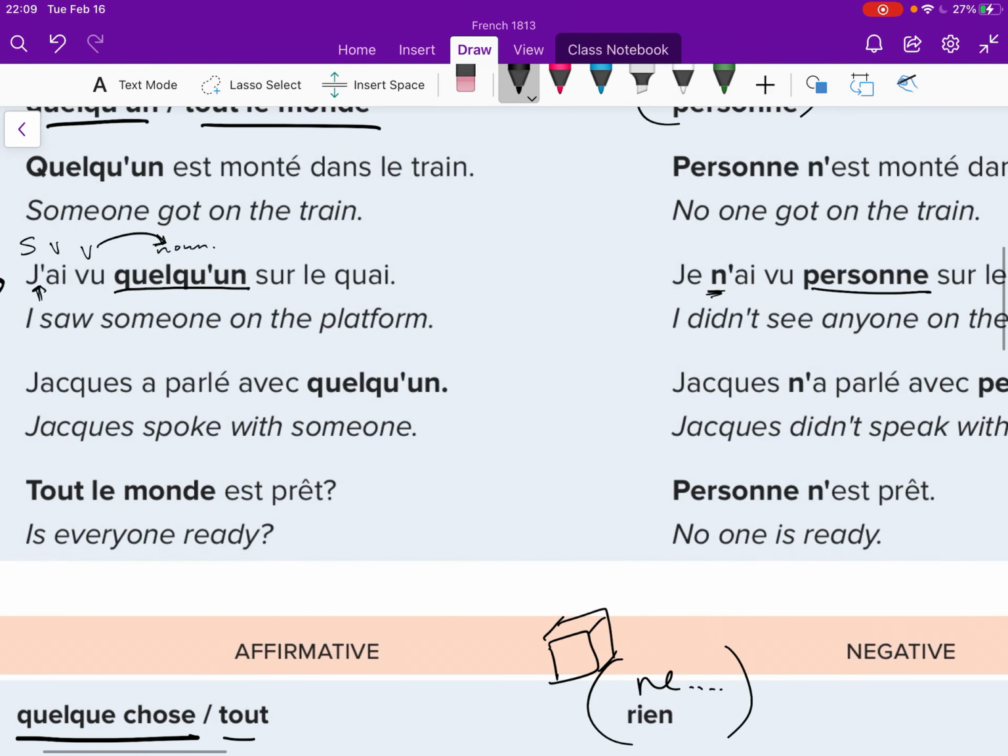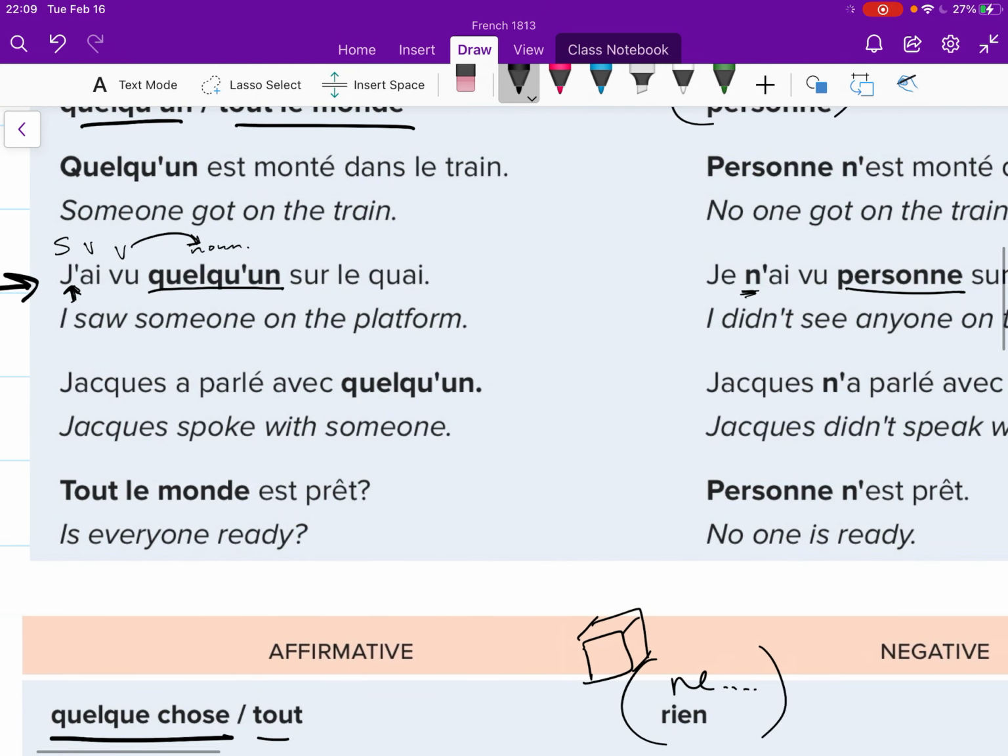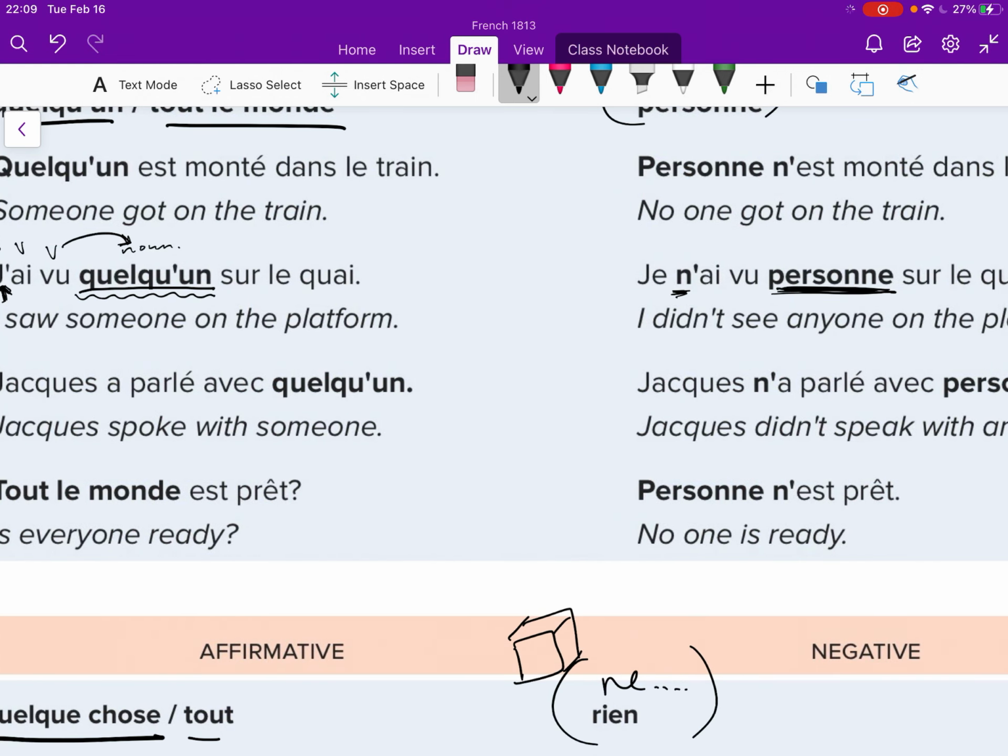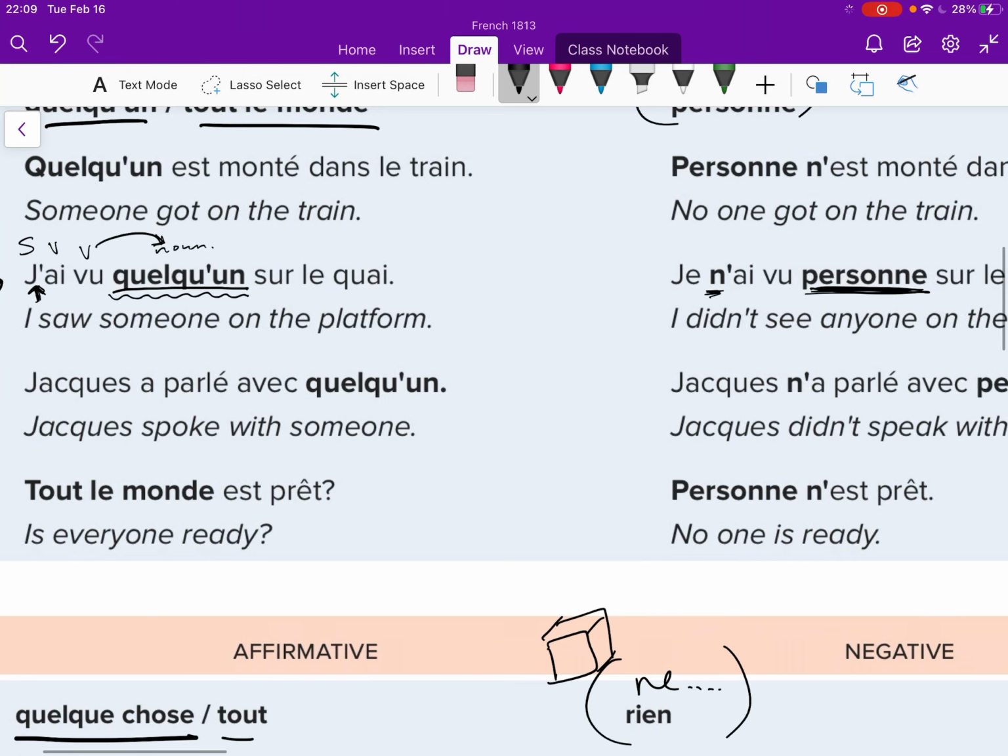Notice that the ne goes before the first verb, okay? But the rest of the negation goes wherever it was in the sentence. It's not going right after the first verb like we normally would see it. It's going to go wherever it was originally in the sentence. In this case, it's after the second verb.